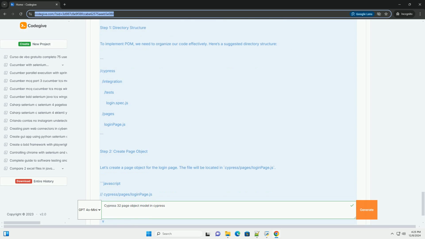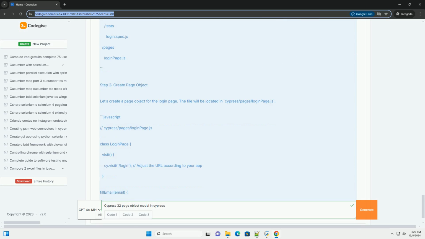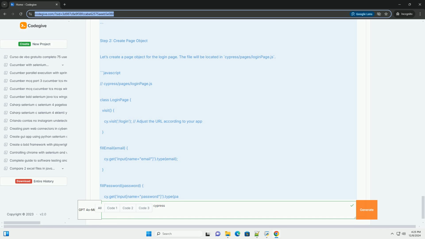2. Open Cypress. After installation, you can open Cypress. Bash: npx cypress open. This will create a Cypress folder in your project directory where you can add your tests and page objects.